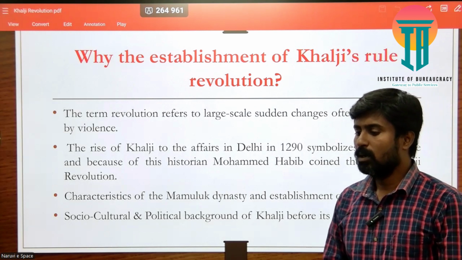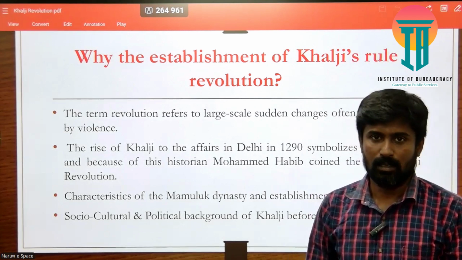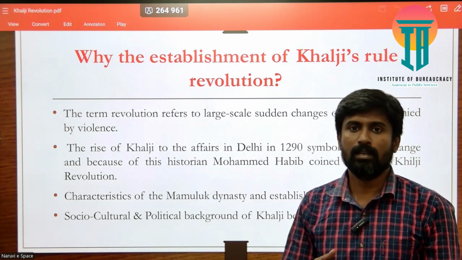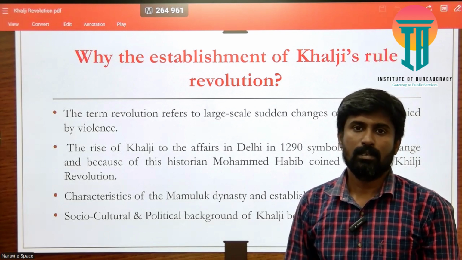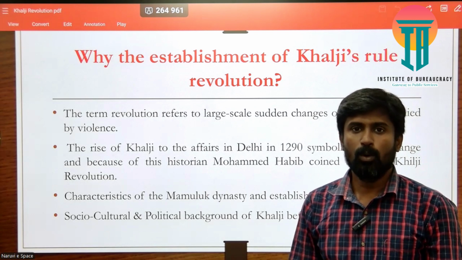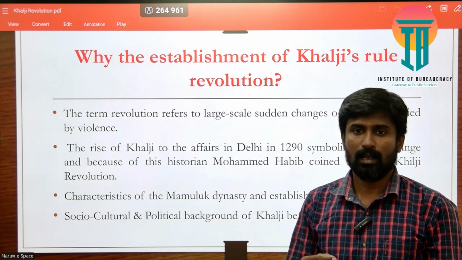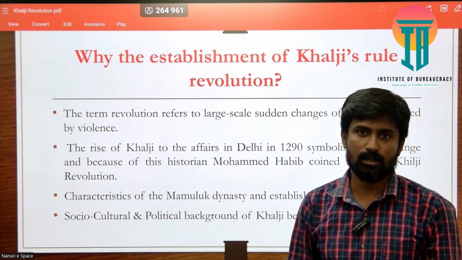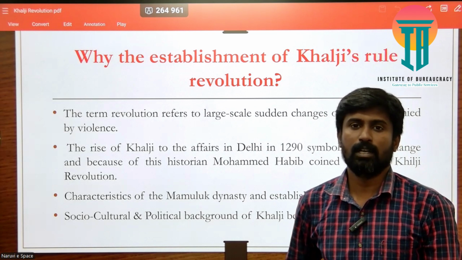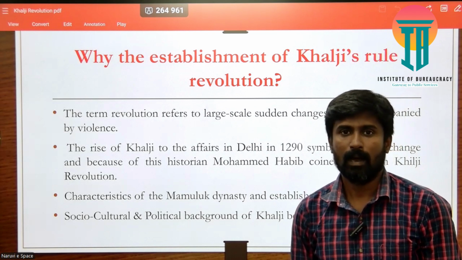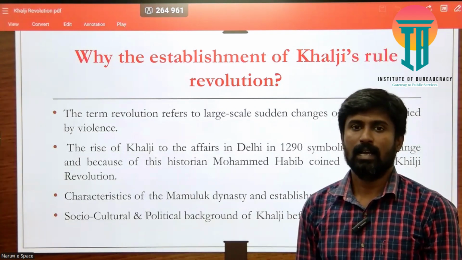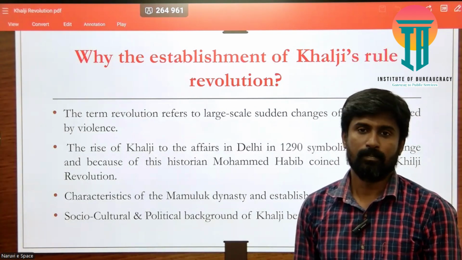First, who exactly coined this term? The term Khalji revolution was coined by Professor and historian Muhammad Habib, who in his writings on the Khaljis and Delhi Sultans considered the establishment of Khalji rule around 1290 CE a kind of revolution.